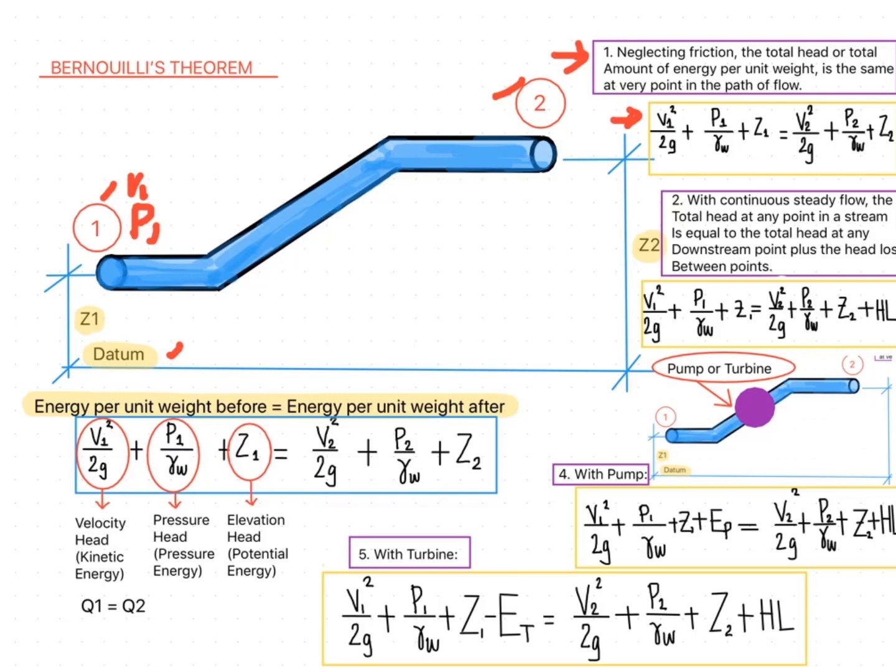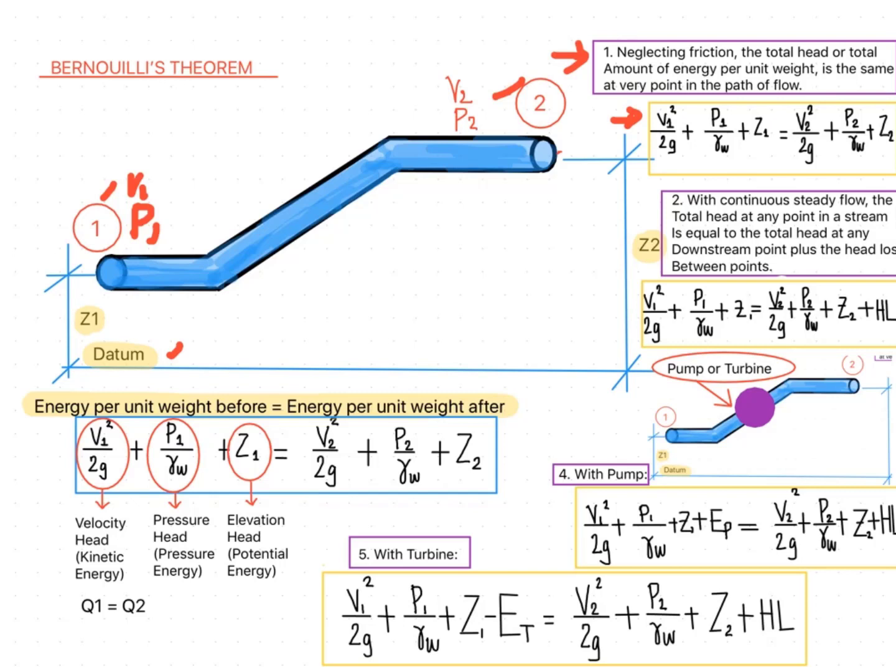without head loss. So here, there is no head loss. V2 is the velocity at point 2 of our fluid, and P2 is the pressure at point 2 which we are considering, and Z2 is the elevation head from the datum up to the point of our consideration. The units of our heads are in meters.